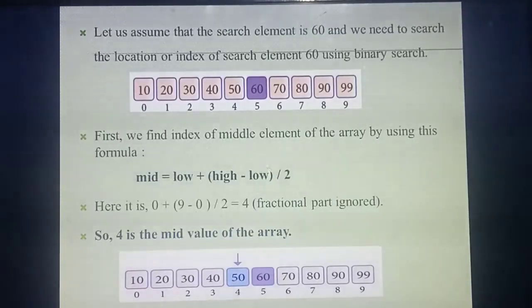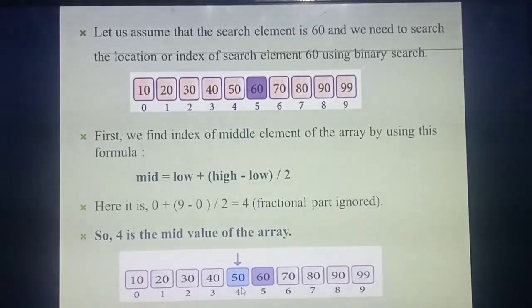Listen carefully. Already you got the middle value as 60. You are keeping that as the search key value, isn't it? Now you got the middle value at the 4th place. What's the value? 50. Whichever place you get as the middle value, at that place you need to put one arrow mark and shade it. Understood? Same way you need to draw the diagram for your annual exam also. So which value are you getting as the middle value? 4. So at the fourth place, what's the value there? 50. So you put one arrow mark at that place and shade that particular place.